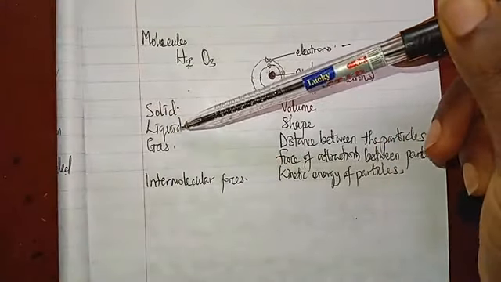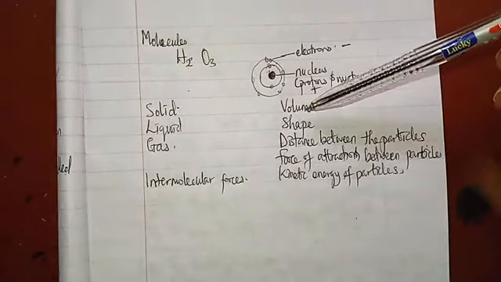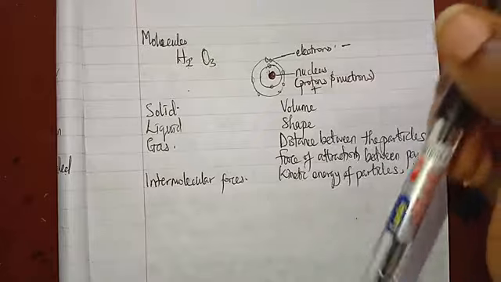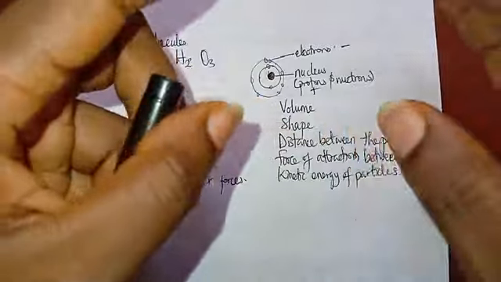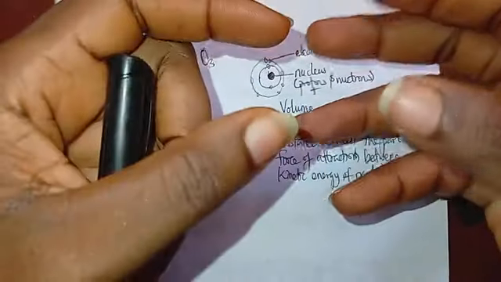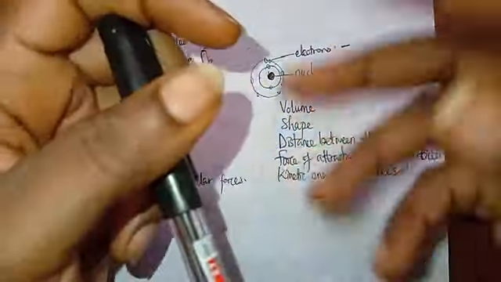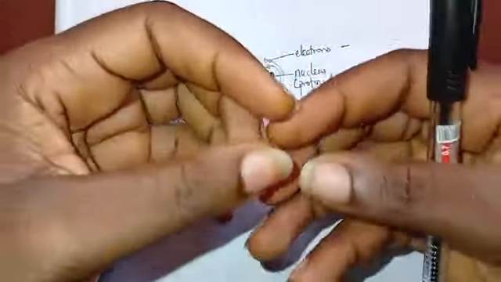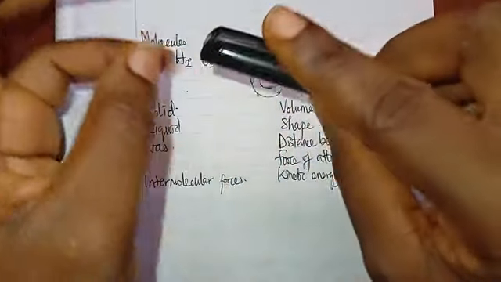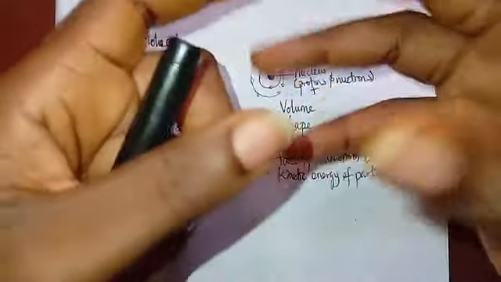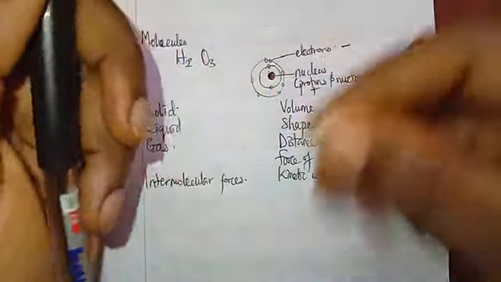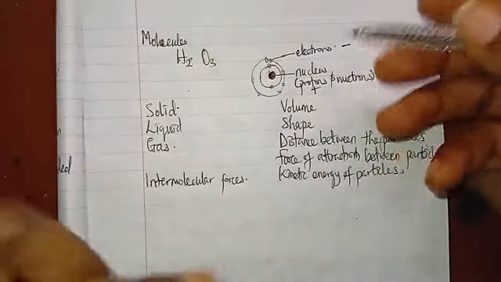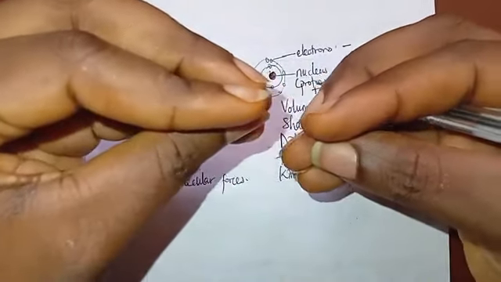Now let's talk about liquids. Let's talk about their volume. A liquid has a definite volume. When we fill a cup of water with maybe 100 cl, or let's talk about a bottle of Coke, 50 cl. The bottle of Coca-Cola, it is 50 cl. Whether we pour it into a cup or into a bowl, it is still 50 cl when we measure it back in a measuring cylinder or a burette or anything we want to measure it with. So it has a definite volume.